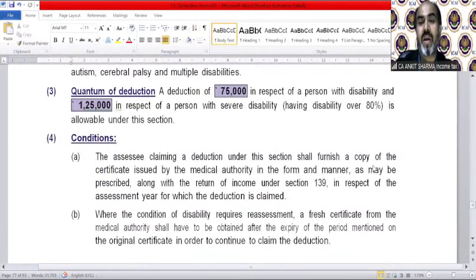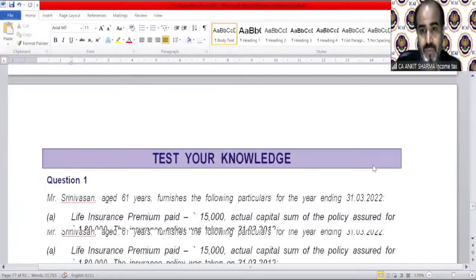Condition: the assessee claiming a deduction under this section shall furnish a copy of the certificate issued by the medical authority in the form and manner as may be prescribed, along with the return of income under section 139 in respect of the assessment year for which the deduction is claimed. Where the condition of disability requires reassessment, a fresh certificate from the medical authority shall have to be obtained after the expiry of the period mentioned on the original certificate in order to continue the claim of the deduction.